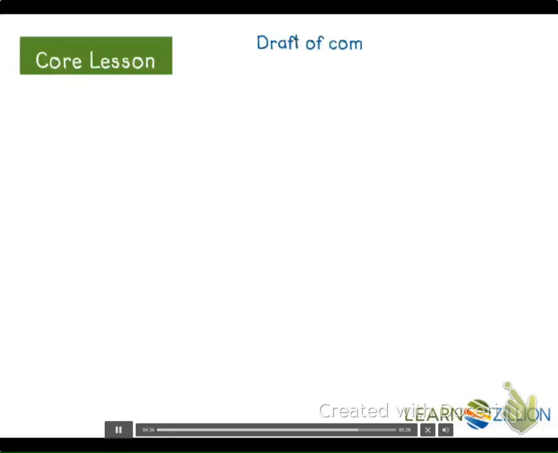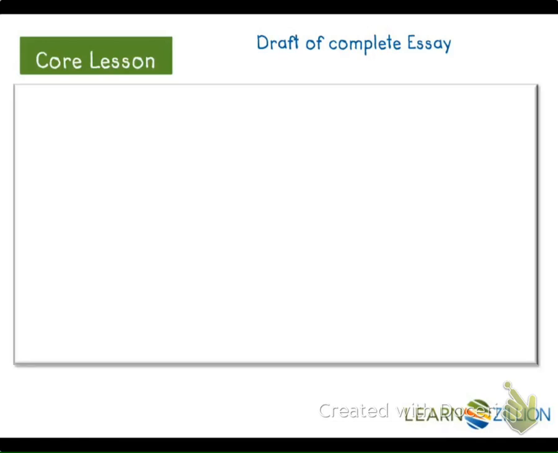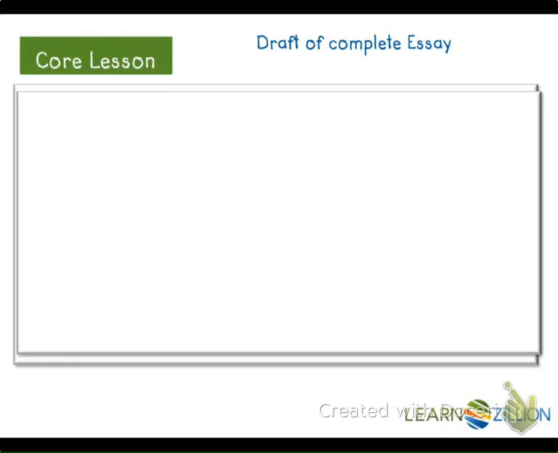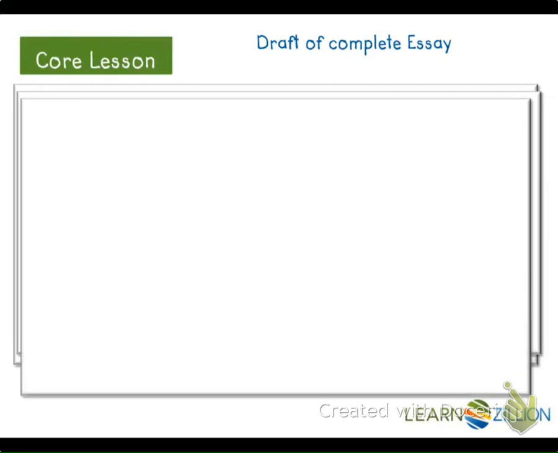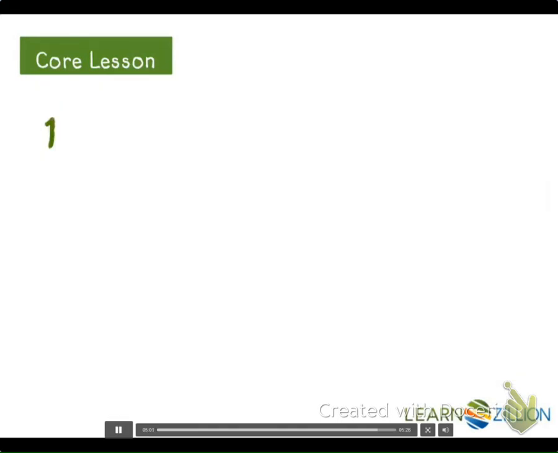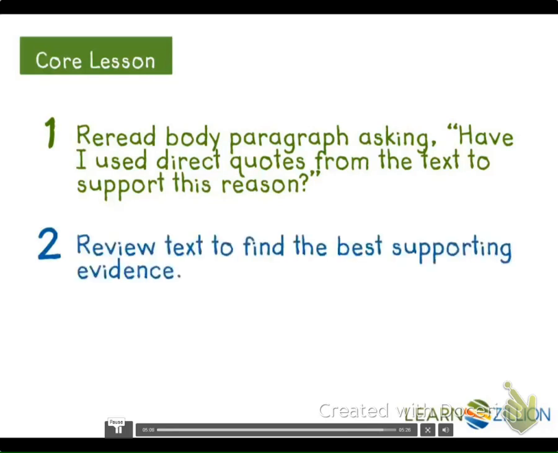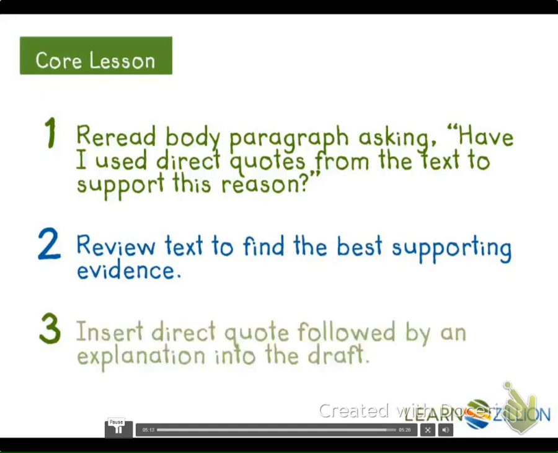And I continued this same process with the rest of my paragraphs, and at this point I have a complete draft of my essay, including the introduction and 3 body paragraphs. First, we reread the body paragraph asking, have I used direct quotes from the text to support this reason? Next, we reviewed the text to find the best supporting evidence. And finally, we inserted a direct quote followed by an explanation into the draft.